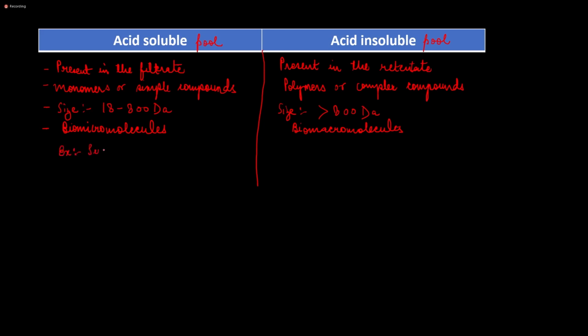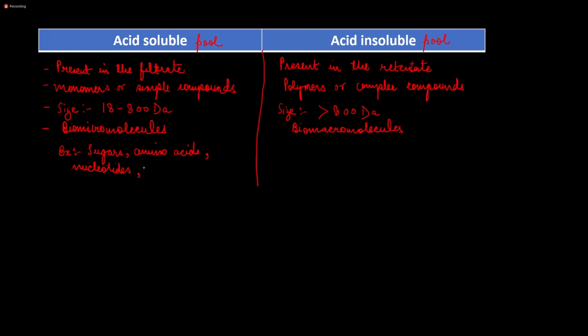Now, what are the examples of biomicromolecules? The examples are simple sugars, because these are monomeric units, right? Sugars or amino acids, right? Nucleotides.